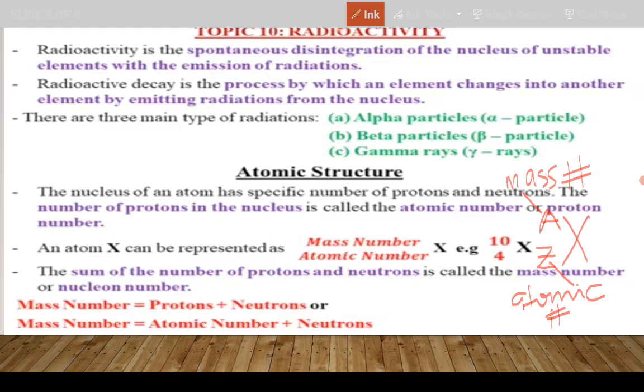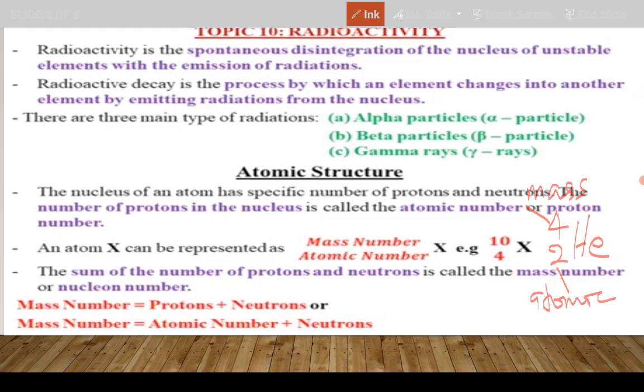All right, so suppose we are looking at an element such as helium. Helium has the symbol He, a mass number of 4 and an atomic number of 2. So this is the mass number, and the 2 is the atomic number. That's in general how we represent an atom, which in most cases is called a nuclide symbol.